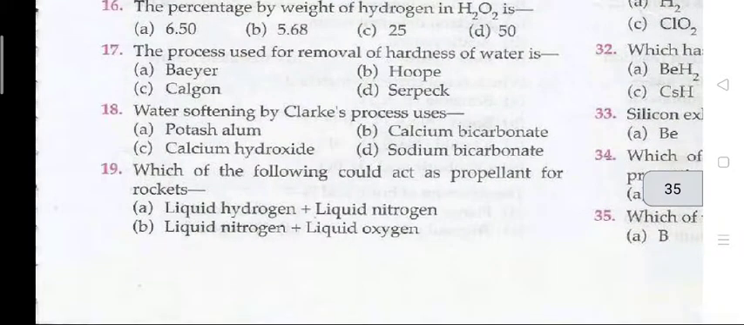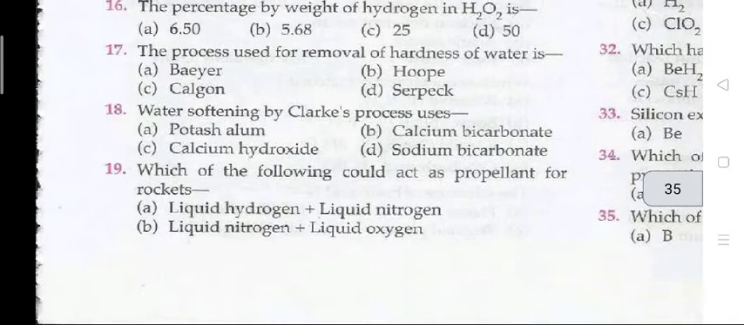Question number 17: the process used for removal of hardness of water is? C, that is Calgon. Question number 18: water softening by Clark's process uses? The right answer is C, that is calcium hydroxide.